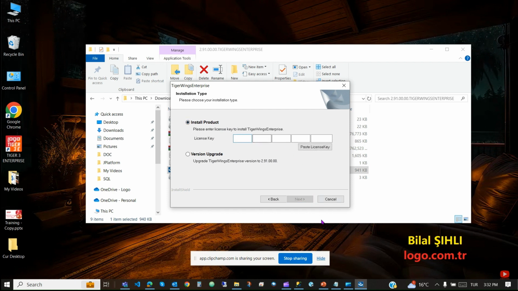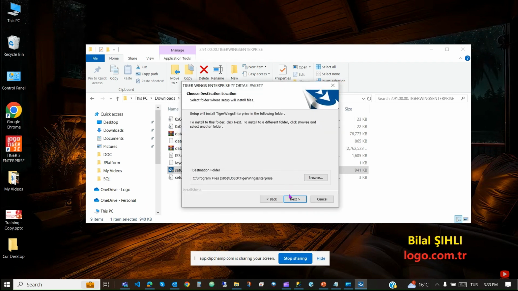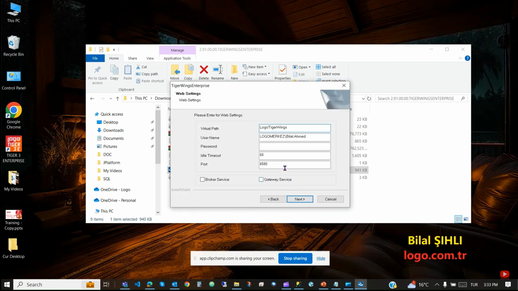In the second step of the wizard, we ask you for the license key. You can copy it from a license order and paste it here. Then Next. In this step, select the installation directory, then Next.